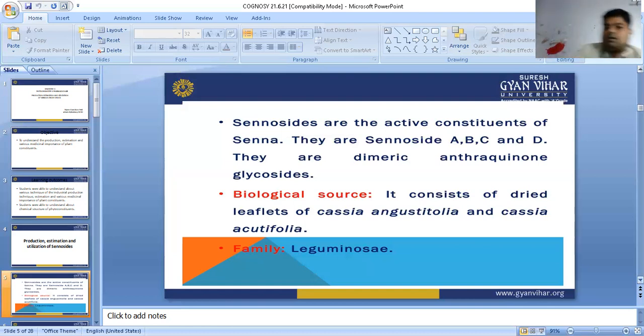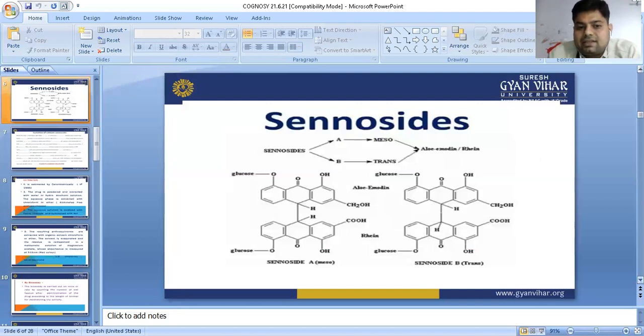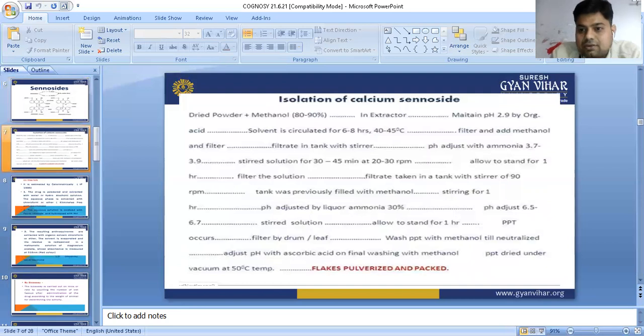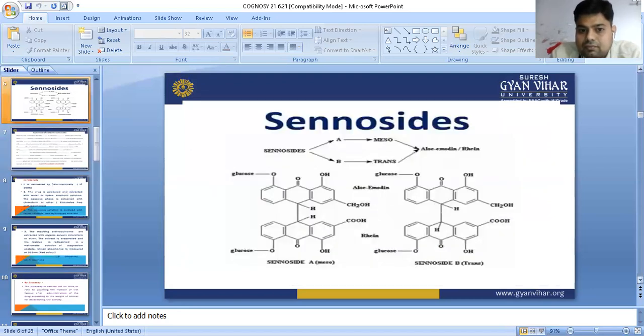So these are dimeric anthraquinones. Dimeric means two anthraquinone moieties attached with the 10 dash bond. Now we can see in this structure sennoside A and sennoside B. In sennoside A having meso form and sennoside B having trans form, and aloe-emodin or rhein.